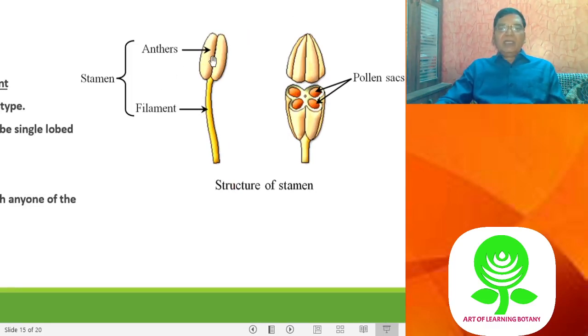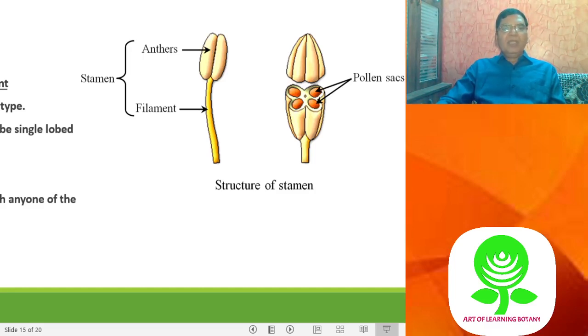Now the anther bears the microsporangia. Very often people call this anther the microsporangium, but actually microsporangia are present inside the anther. Now the anther and the filament making the stamen is called, in a morphological term, microsporophyll.